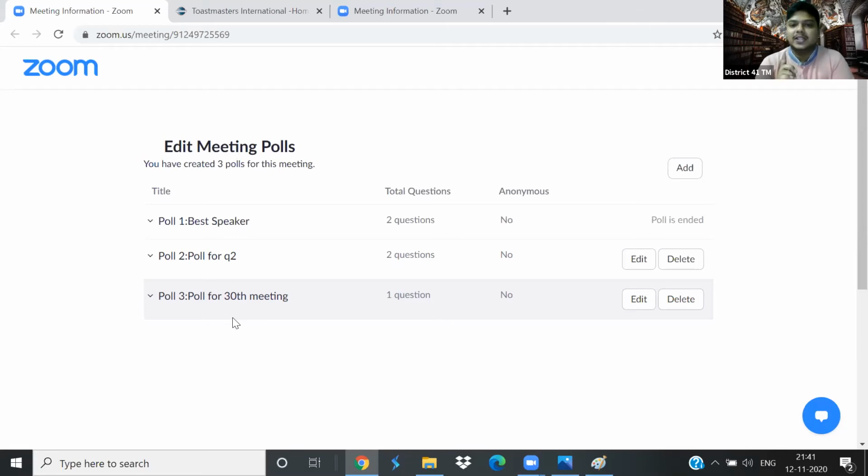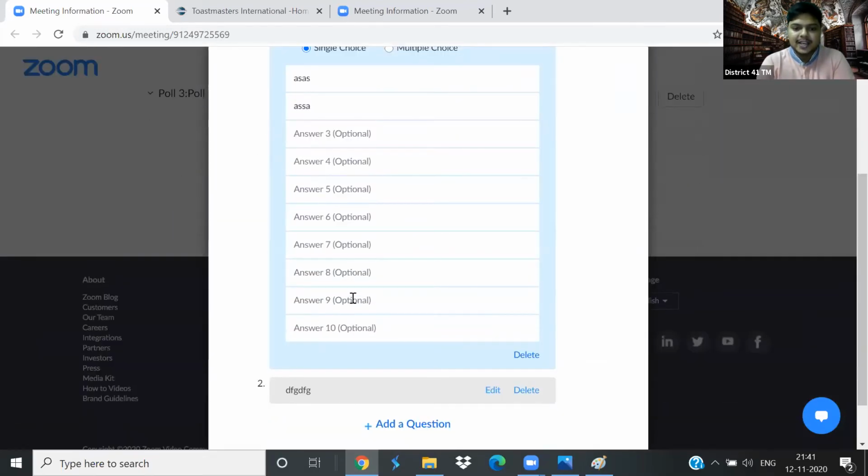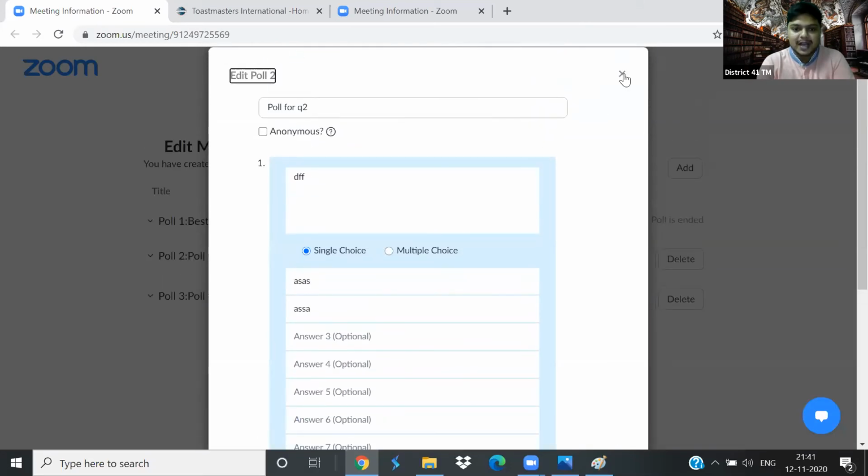But there is one limitation. For the options of each question, you cannot go more than 10. So that is a limitation. Other than that, you can go ahead with this.